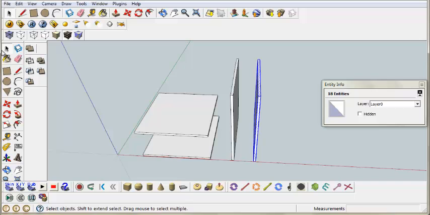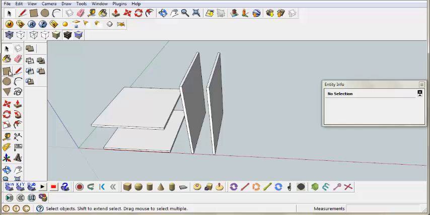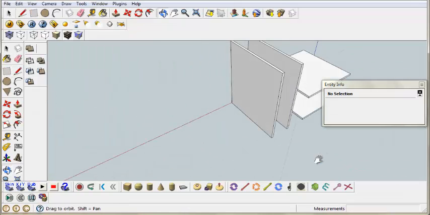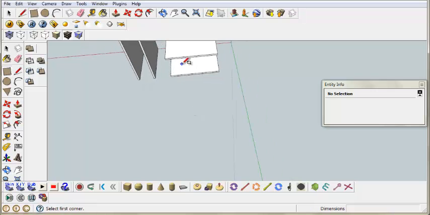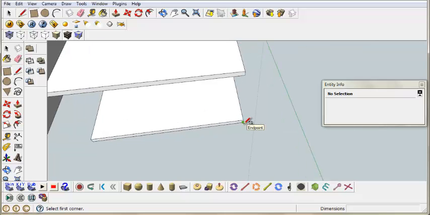Next, we're gonna make the back panel. It's a lot easier if I do it to the back, since I had issues doing this in front. So from here, I'm just gonna copy this endpoint. Make sure I'm following the green axis. You can't see it. I hate this background, I'm gonna have to change that. But for now, bear with me. Then from here, just drag it all along there with your rectangle tool. Make sure you copy this endpoint.